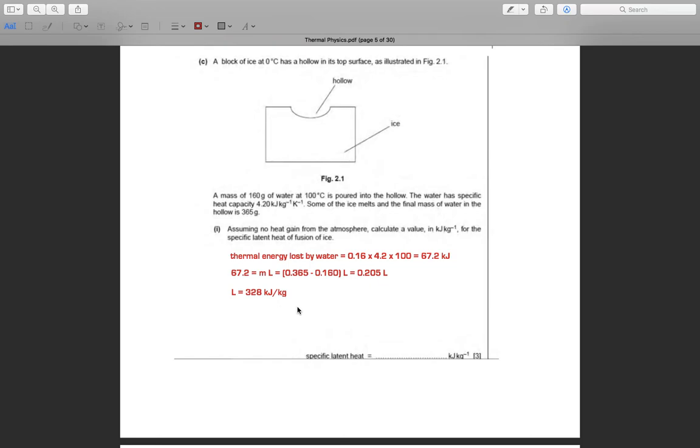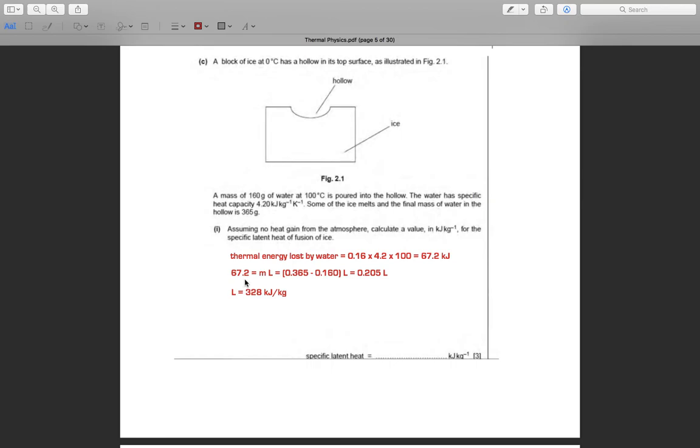Thermal energy lost by water: the water is 160 gram, which is 0.16 kilogram, with specific heat capacity of water 4.2 kilojoule per kilogram Kelvin. The change in temperature is 100 degrees Celsius. We have 67.2 kilojoule.